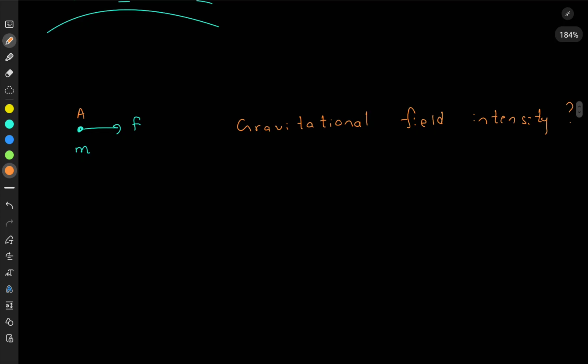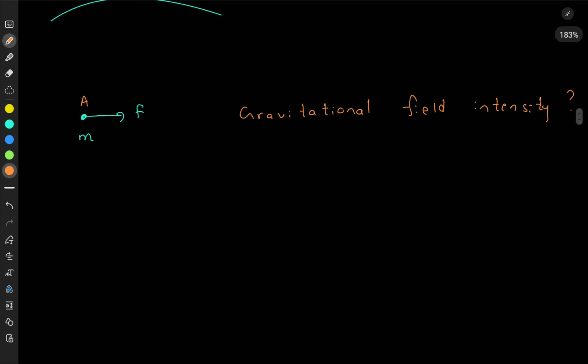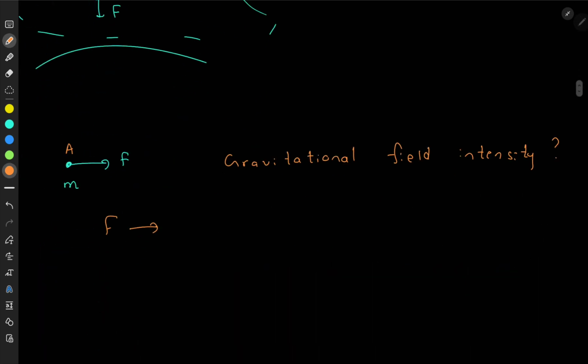Now, listen very carefully, the gravitational field intensity at A is defined as the gravitational force experienced by 1 kg that I place at A, or rather the force experienced by a unit mass that I place at A. So a force of F was there for a mass of m.